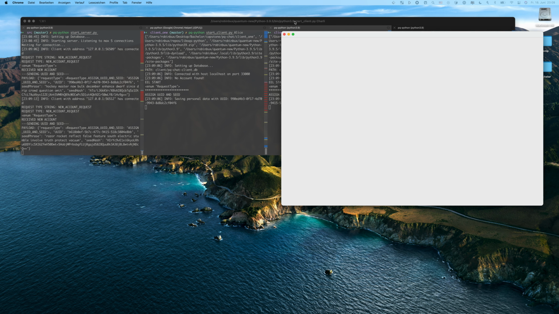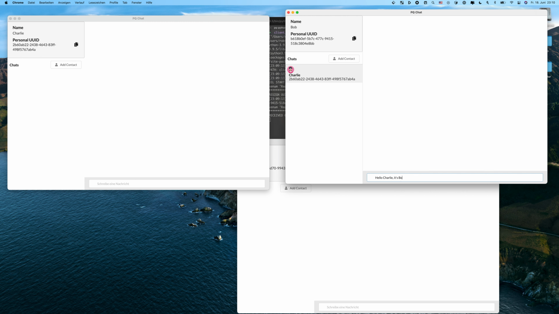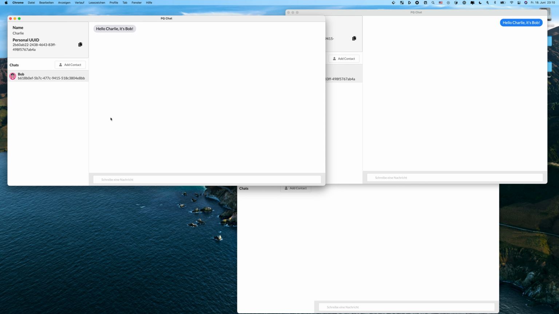And now, for example, if Bob wants to chat with Charlie, everything that Bob needs is Charlie's UUID. So here we could copy that. Then we can add a contact and paste in Charlie's UUID. And then when we hit add, we see that the contact was added. So here we have Charlie. And what we can do now is write a message to Charlie. So here we see the message.